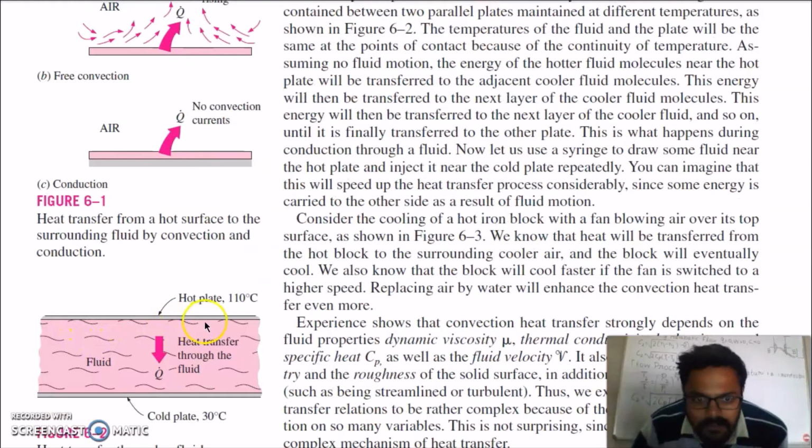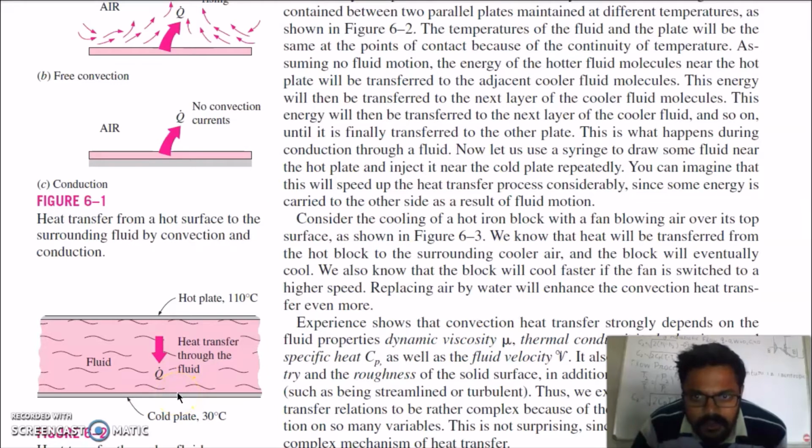Consider two parallel plates here. This is the hot plate. This is called the cold plate. The temperature of fluid and the plate will be the same at the points of contact. At this point, the fluid temperature is the same as that of the plate, and at this point the fluid temperature is the same as the temperature of this plate.